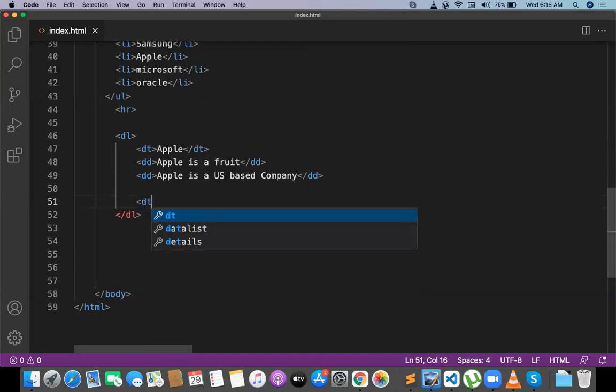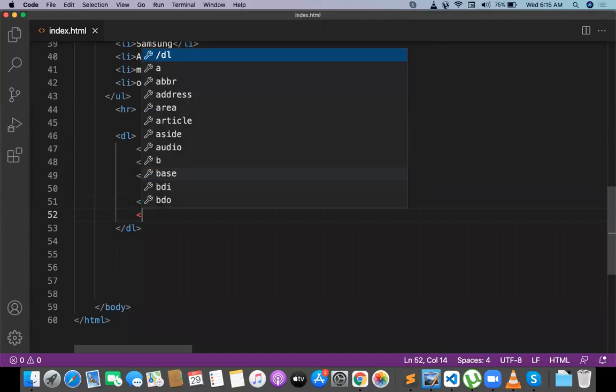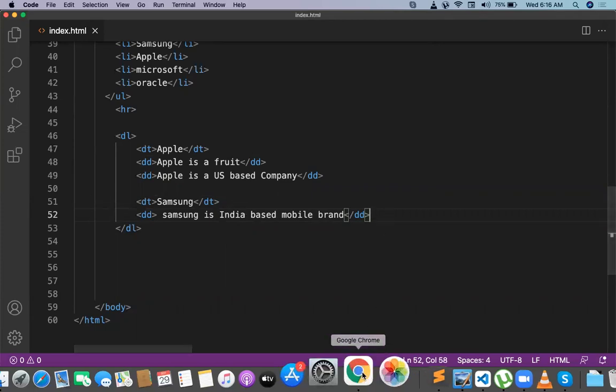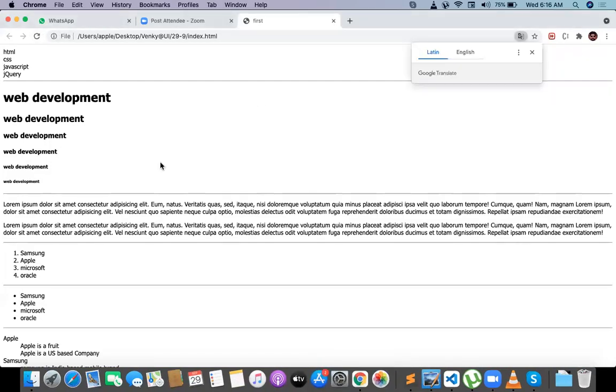Let me take another DT. This will be Samsung. Samsung is a DD again. Samsung is a US based mobile brand. Sorry, India based. Samsung is an India based mobile brand. Okay, let me give the output of this definition list here.